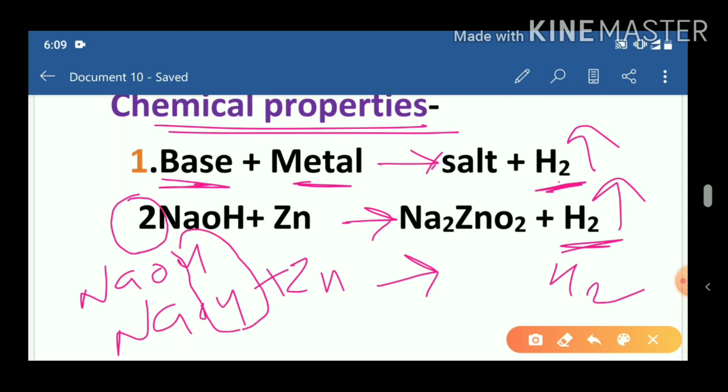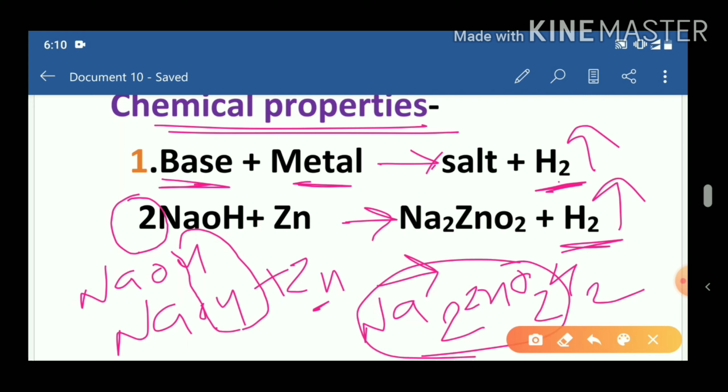Now see, Na2, because two Na are there, that's why we wrote 2. Now zinc is 1 only, that's why we wrote Zn, only 1. Now see oxygen, how many? O and O, so we wrote O2. In this way the reaction takes place. Now see, the name of this is sodium hydroxide, this is zinc, and this is known as sodium zincate. The name of this compound is sodium zincate. This is a salt.